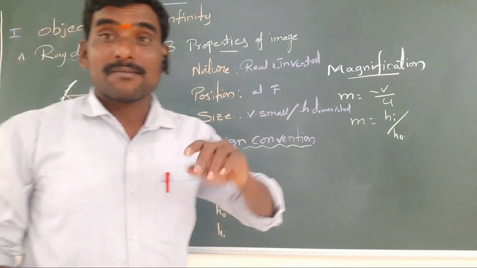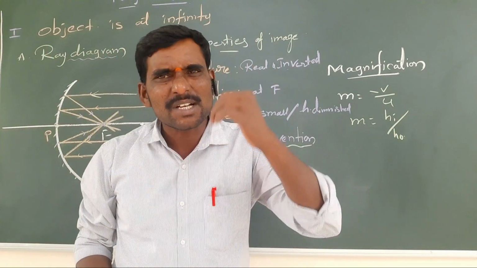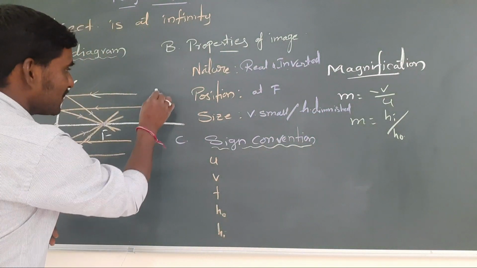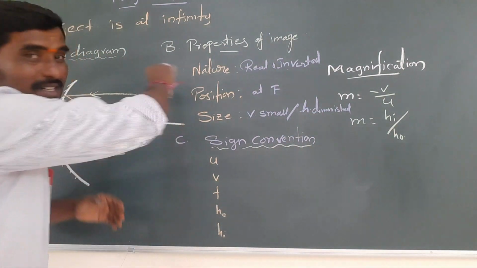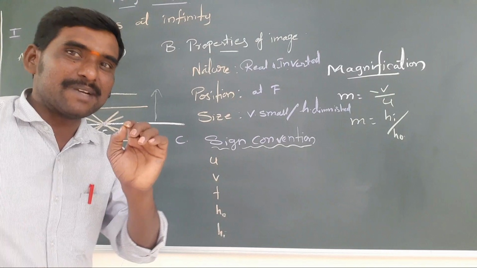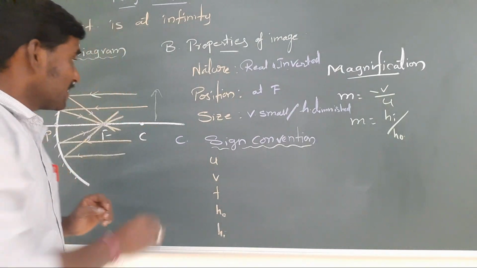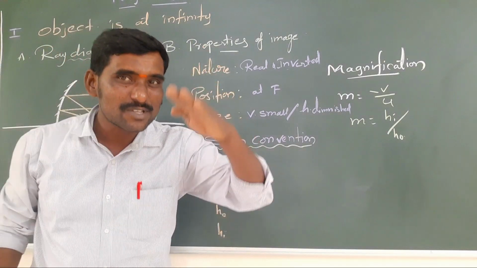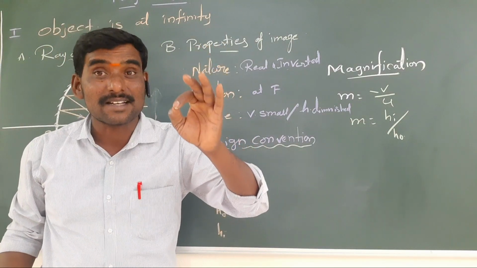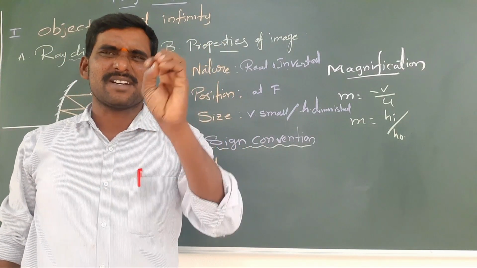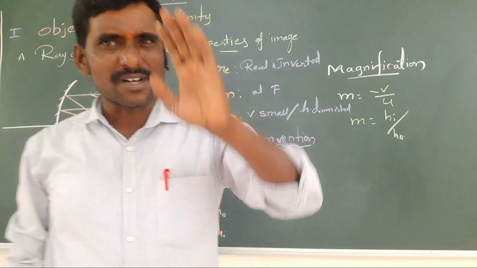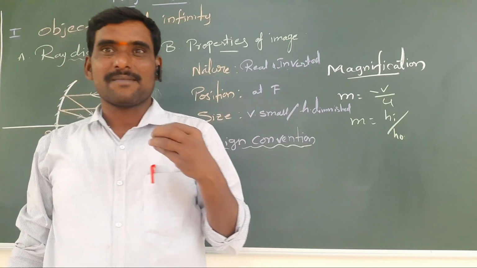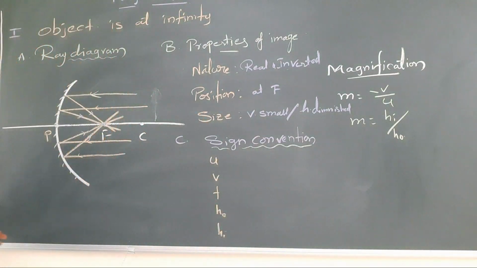Next, the fourth rule. If the object or image lies above the principal axis, that height should be taken as positive. Last point, if the object or image lies below the principal axis, that height is taken as negative. 5 rules, very very important. You should write them. Stop the video and write once again. Very very important 5 rules.